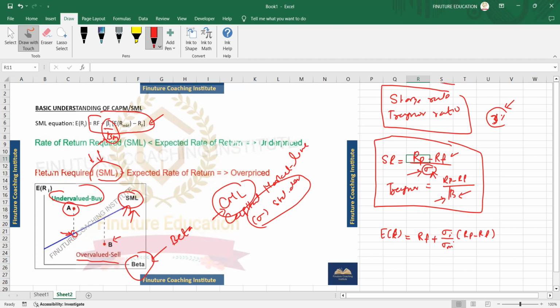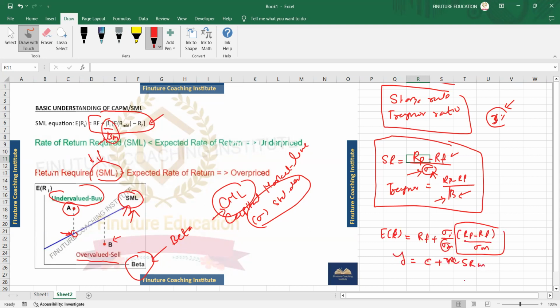You can see that this is the Sharpe ratio: if I shift this sigma M below this RP minus RF, this is your sigma M. So this is your slope, and this is a general equation of a line, C plus mx, where x is the standard deviation of your stock, and the slope is the Sharpe ratio of the market.